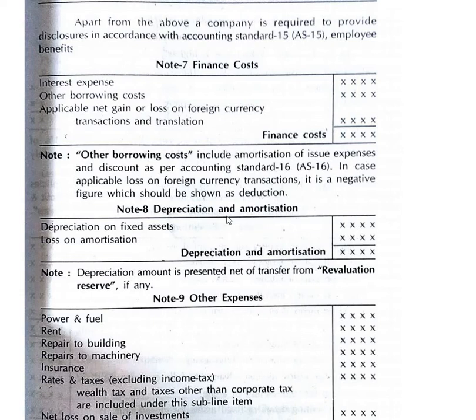Then later, amortization also comes under depreciation. Amortization is similar to depreciation, but amortization means repayment of a loan within a given period of time.